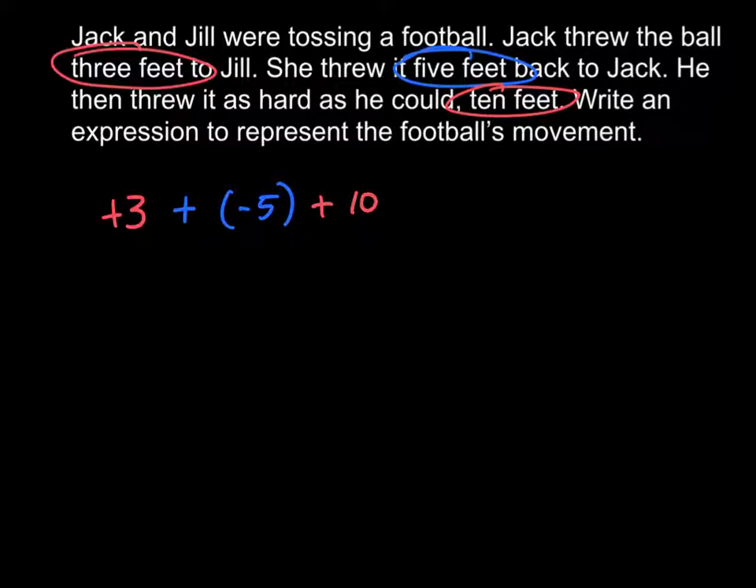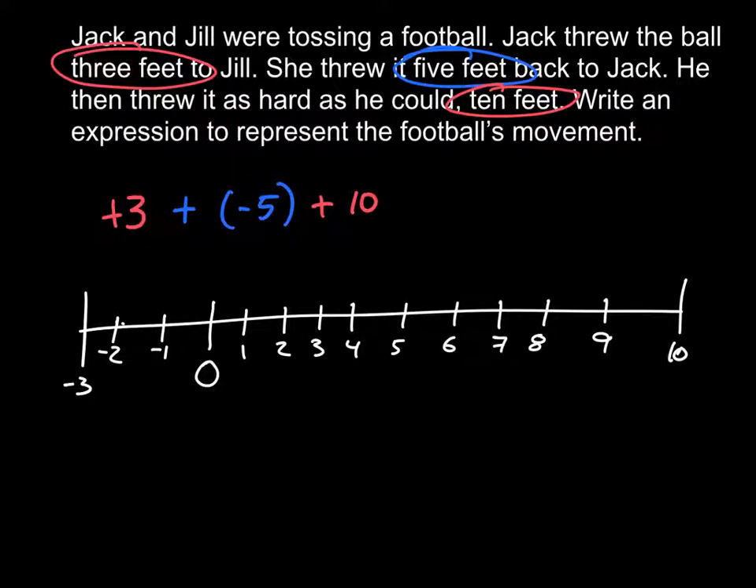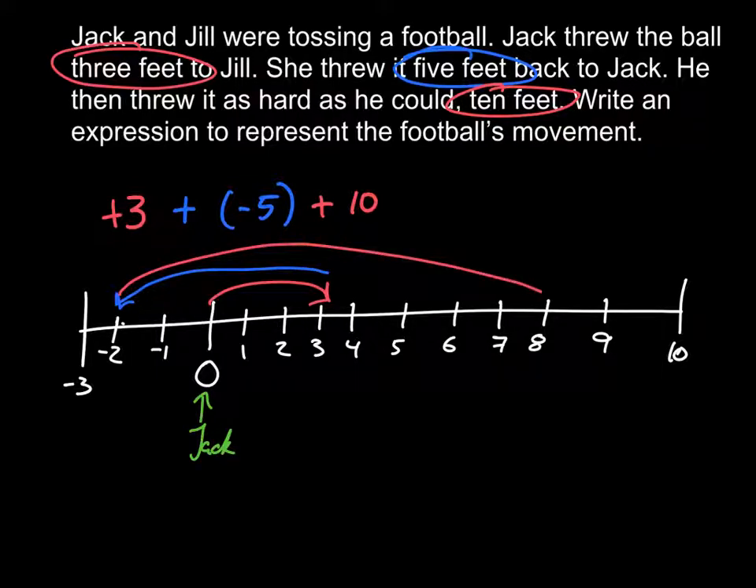And we can go through and we can simplify it, or we can even draw a number line to look at it. So if we have our number line, let me draw that real quick. We could have a number line like this and say that 0 is where Jack started. Okay, so he's going to throw the ball 3 feet. Okay, and then Jill's going to throw it back 5 feet. Okay, which brings us all the way down here. And then we're going to go back up 10 feet. Okay, which tells us where it ends.